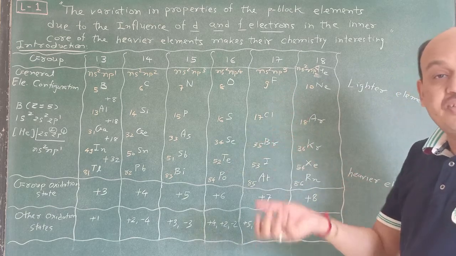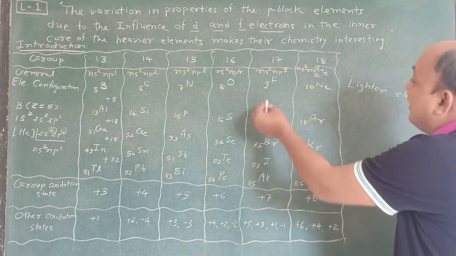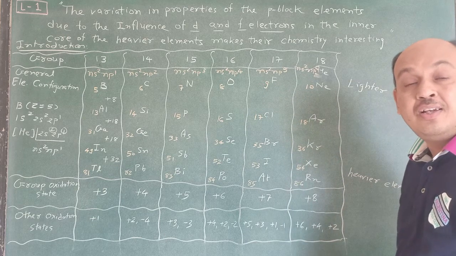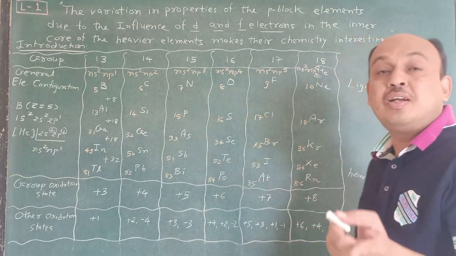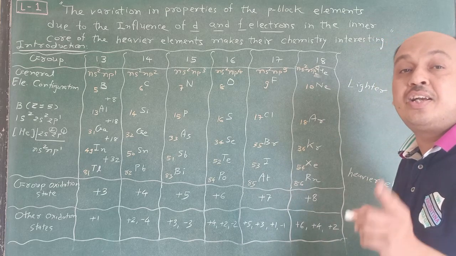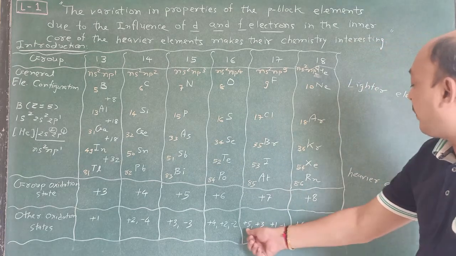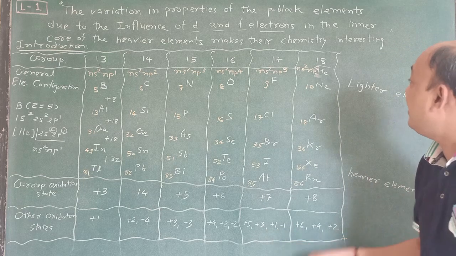Because suppose 9 plus 1 electron entered, at that time 9 plus 1 is equal to 10. So remember, according to the noble gas configuration, electron loss and electron gain occur, and due to that they become stable. Okay, so plus 5, plus 3, plus 1, and minus 1.